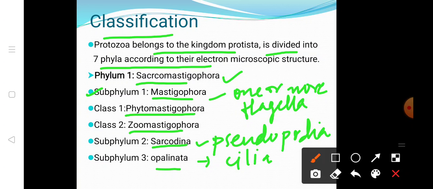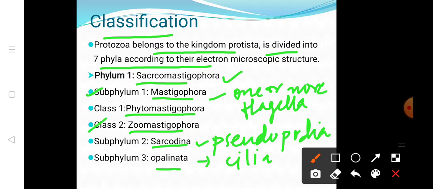The word Phytomastigophora has been derived from the Greek word. The word phyto means plant, and mastig means that they have the whip-like, and phora means bearing. So, as the name suggests, chlorophyll bearing chloroplast is present. They are plant-like microscopic organisms which typically possess the chloroplast, and they are photosynthetic. And simply we can say that from the word itself.